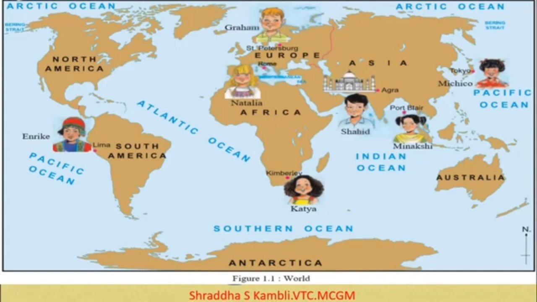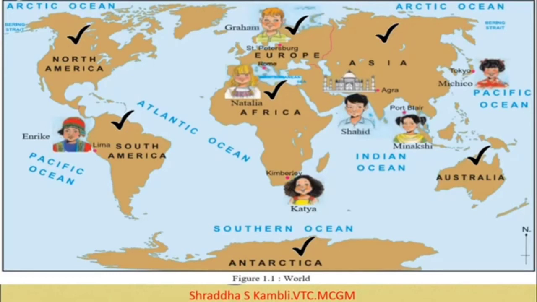So let's look at the places which are shown on the map for us. So we have North America, we have South America, we have Europe, okay, Africa, we have Asia, Australia and Antarctica. So these are the different continents or the places which they have tried to show us on the map of the world.